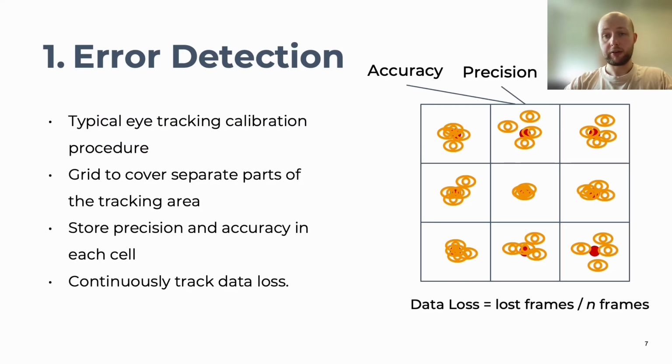Our error detection is similar to other error-aware gaze work. So to measure precision and accuracy, the user performs a typical eye tracking calibration procedure where they are asked to fixate on a set of points scattered across the HMD. The tracking area is then divided into a grid where the accuracy and precision error can be retrieved during use from the closest calibration point on the nearest neighbor approach. And to measure data loss, we simply track the ratio of missing data versus all data points. And we also use some simple velocity and acceleration-based filtering to remove potential outliers and artifacts related to data loss.